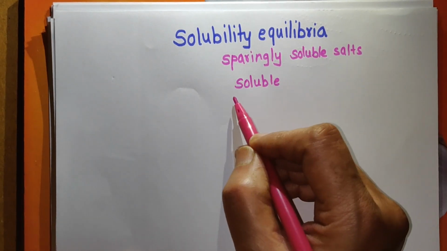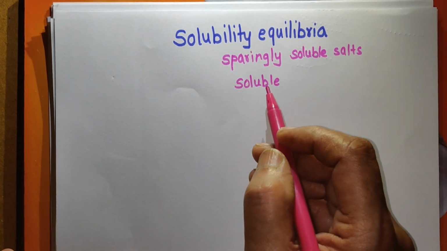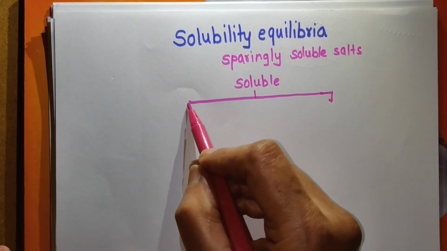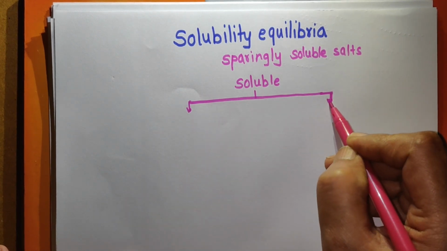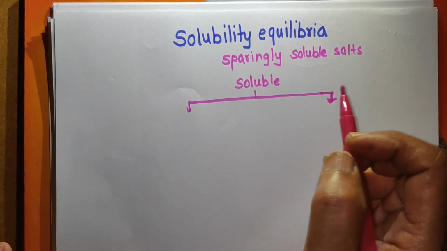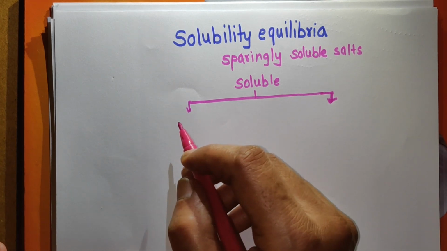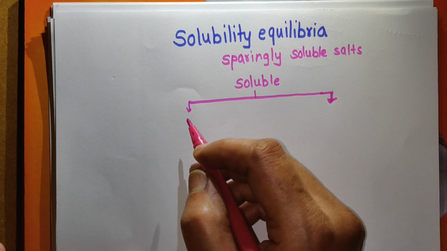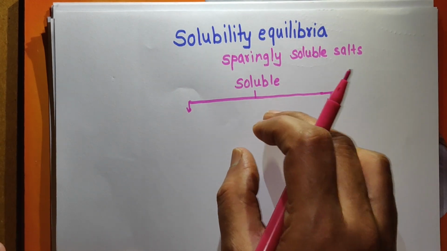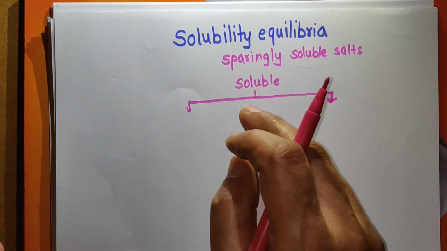In this topic, ionic equilibria, we are considering only soluble substances. Again, soluble substances can be classified into two different parts. Now remember that solubility, or the extent of solubility, depends upon different factors, like lattice enthalpy or enthalpy of hydration. What is lattice enthalpy? What is enthalpy of hydration? We shall consider that in the topic thermodynamics. But the solubility of different substances depends upon these factors. Like this, solubility depends upon the temperature also.